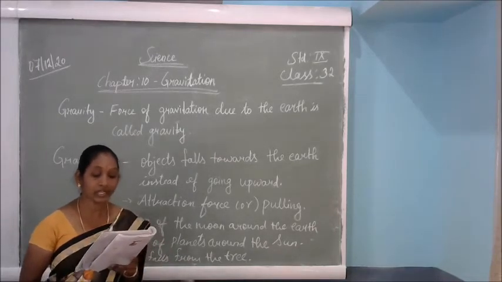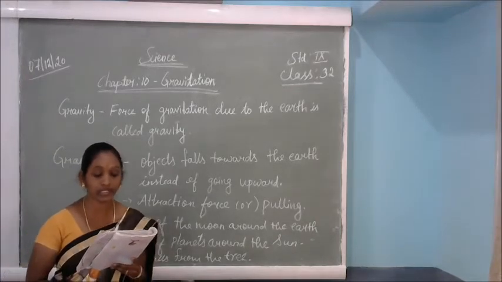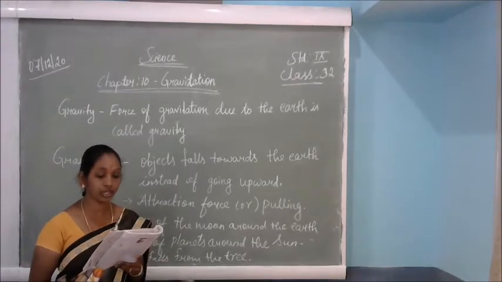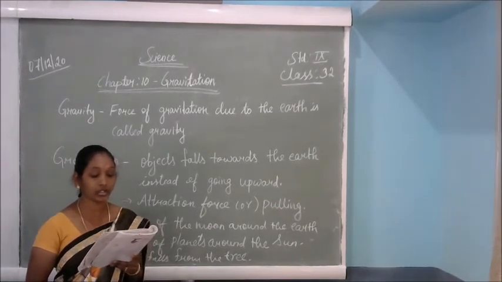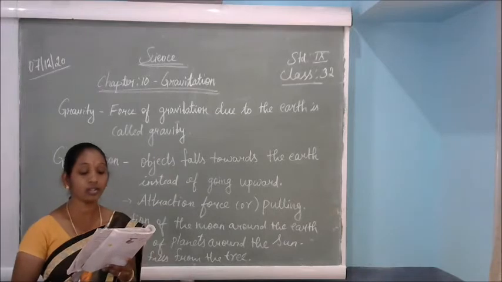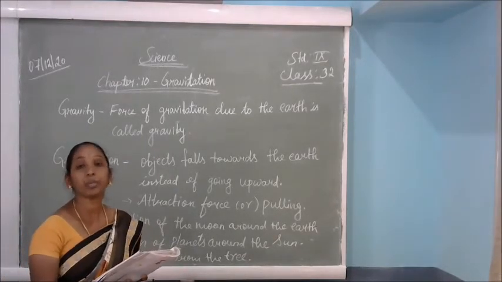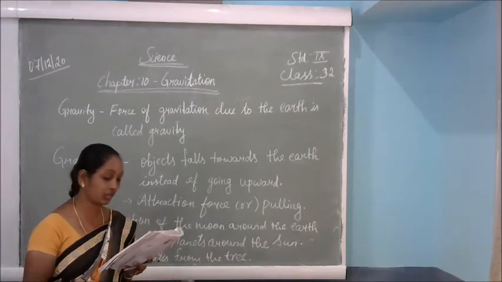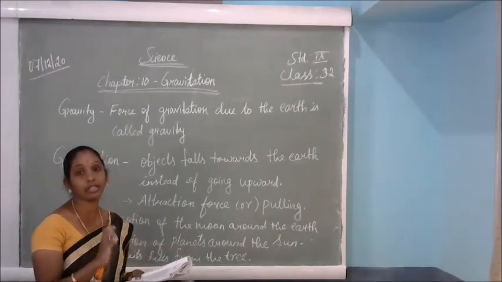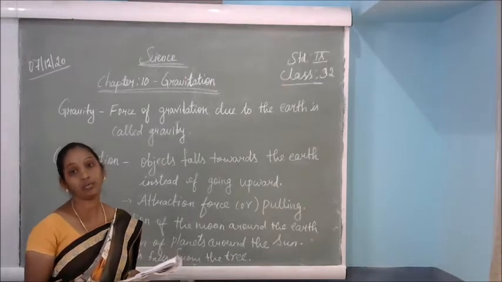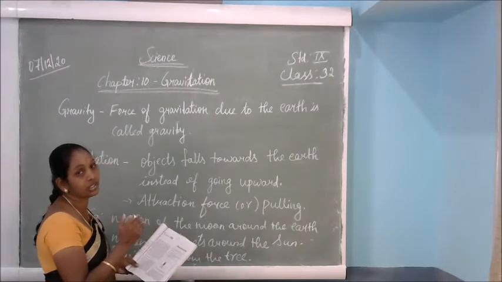In the previous class, we studied the motion of objects and force as the cause of motion. We have learned that force is needed to change the speed or direction of an object. This force is important to change the speed or direction of the object. Once force is applied on the object, it automatically changes the state of its motion. That means an object at rest will start to move.